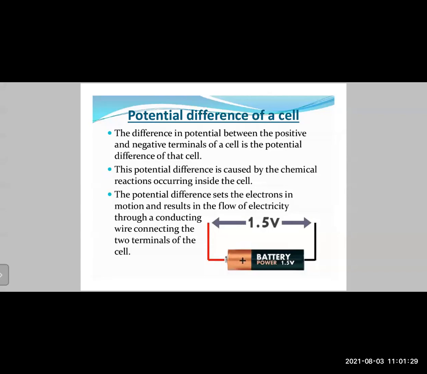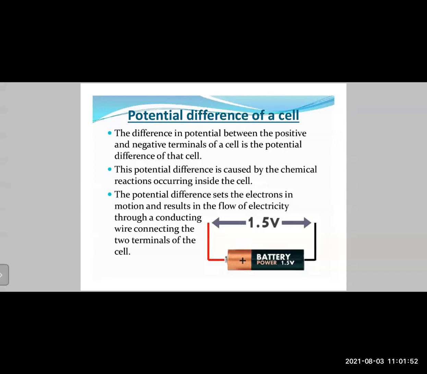Okay, now this potential difference is caused by the chemical reactions occurring inside the cell. Inside the cell, there are certain chemicals which are stored. When those chemicals react with each other, they generate electrons, and those electrons are made to flow from the negative terminal to the positive terminal, and thereby they generate electricity.